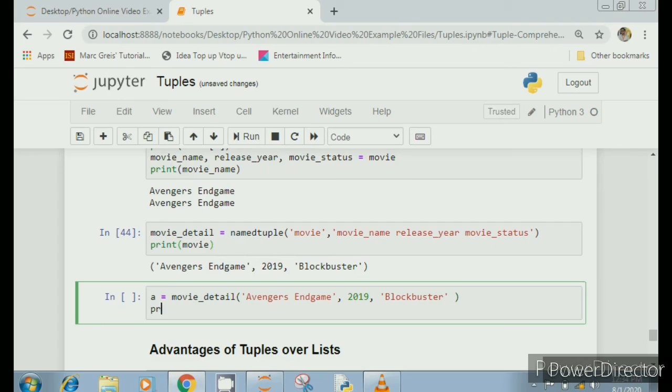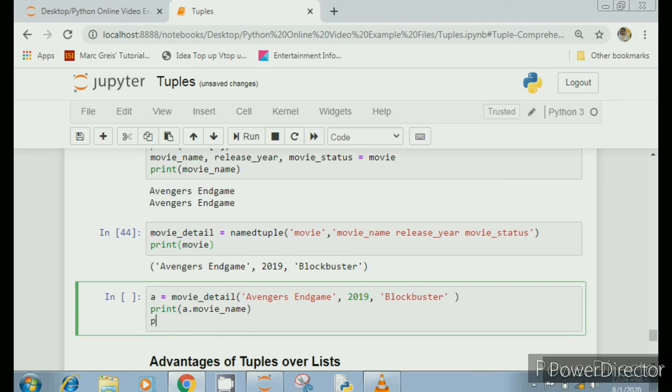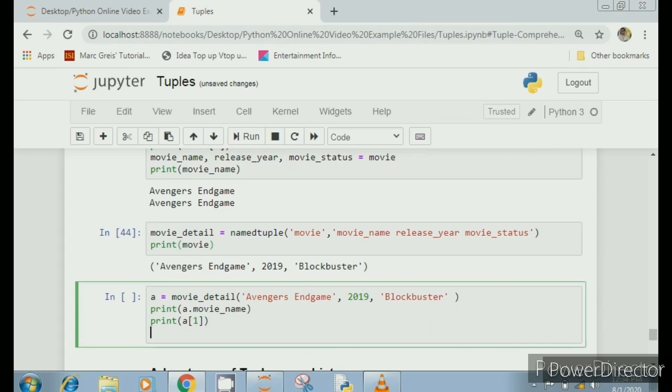First, you can use print(a.movie_name), and it will print the movie name for us. The second method is the indexing method. So you can write print(a[1]) in square brackets with the index position. I'm writing 1.